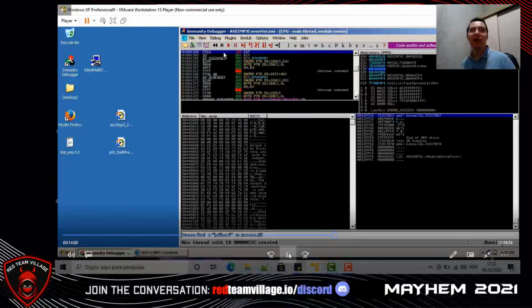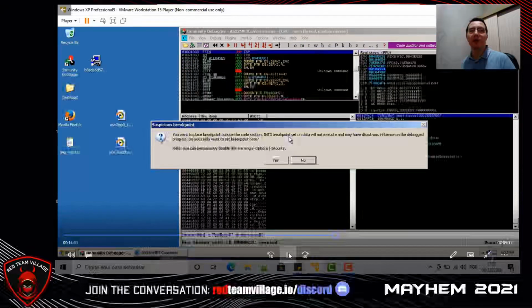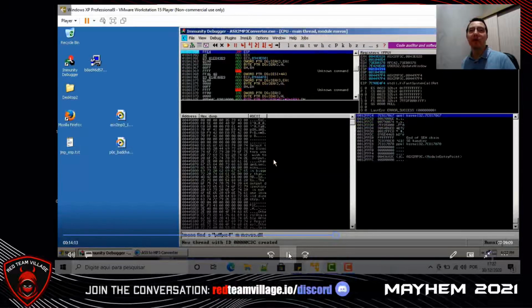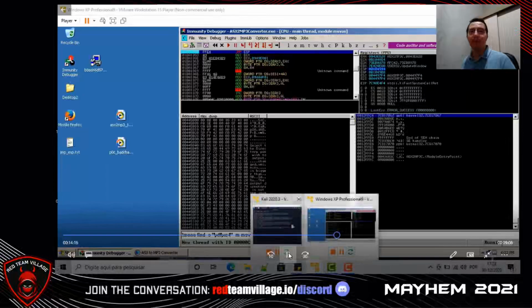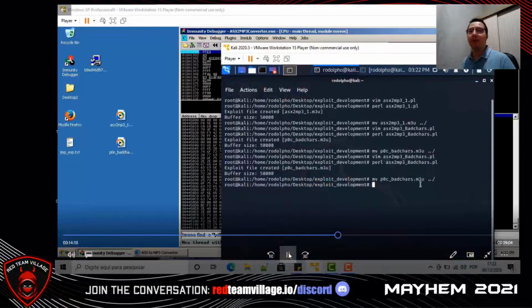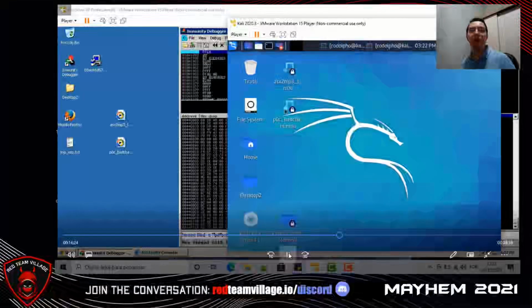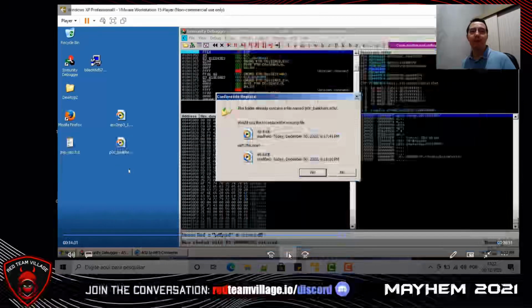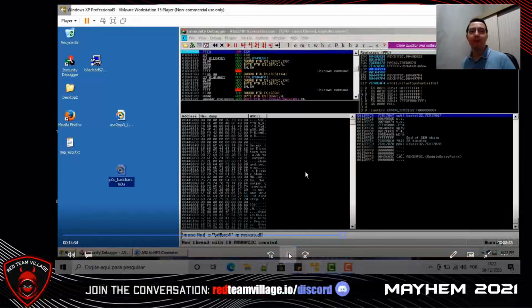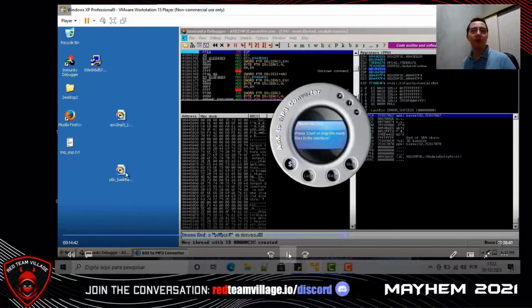Double click on FFE4 to put a breakpoint in jump ESP. So let's copy our compiled exploit code to a victim VM. Let's load our compiled exploit code in the vulnerable software.